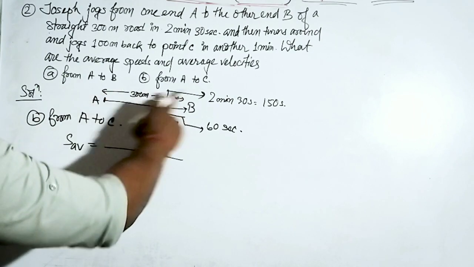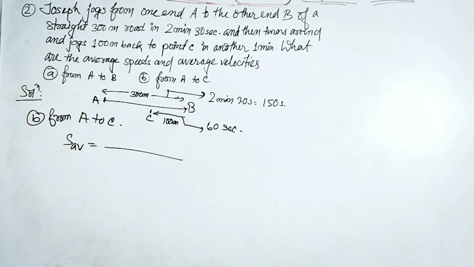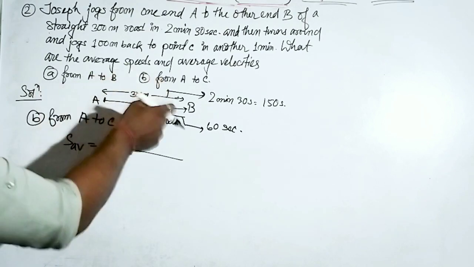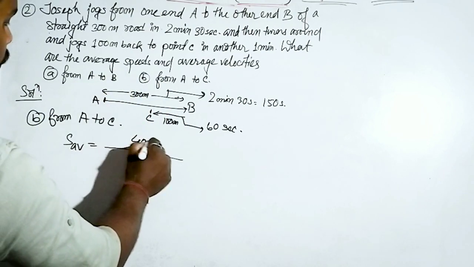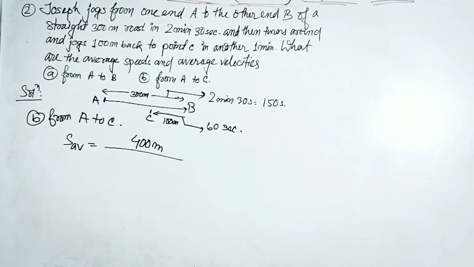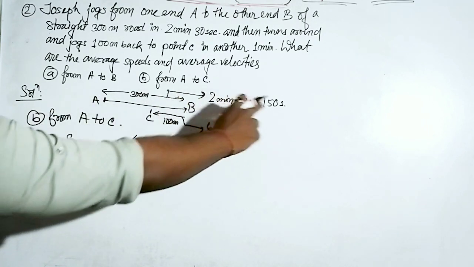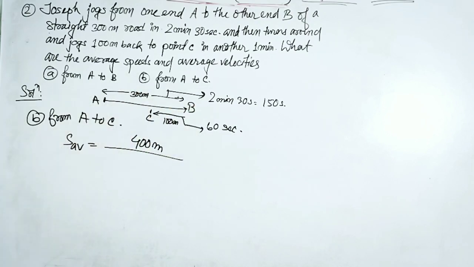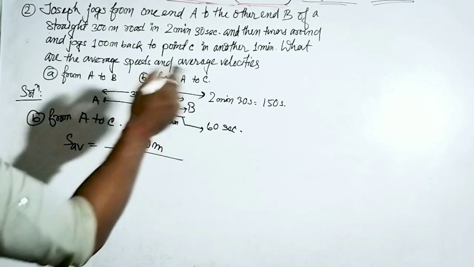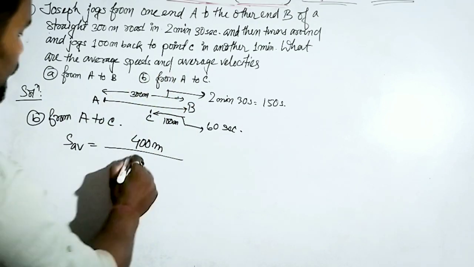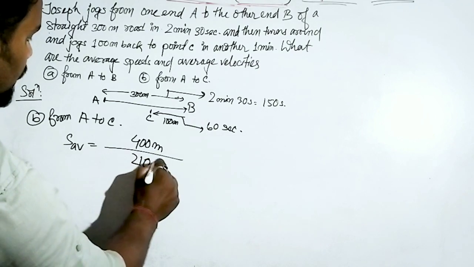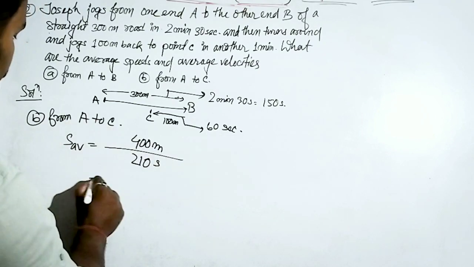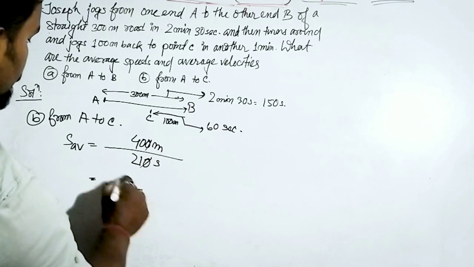See, from A it goes 300 meter, then again returns to the C position, so the total distance will be 300 plus 100, it will be 400 meter, right? And from A to B it takes 150 seconds. Next it returns to C, which needs 60 seconds, so what will be the total time? 150 plus 60, it will be 210 seconds. First cancel out the zeros.